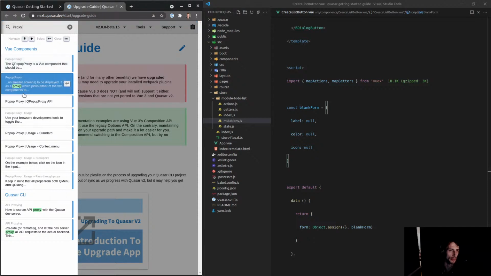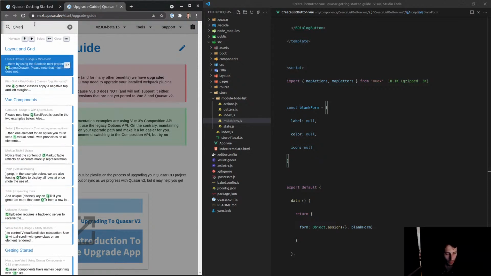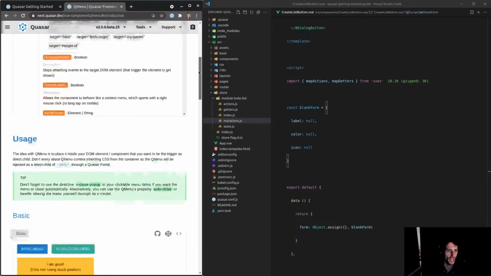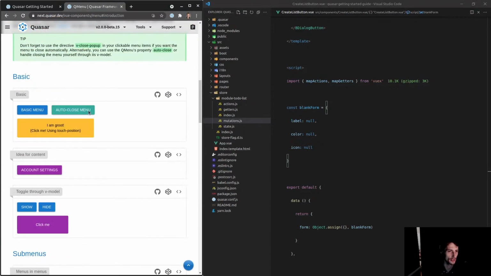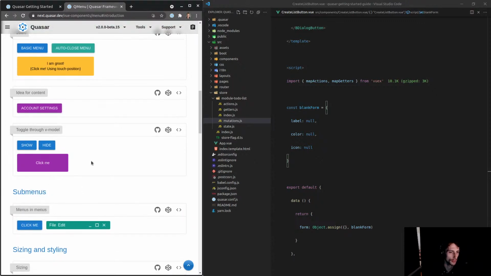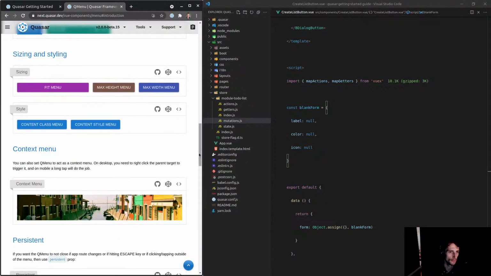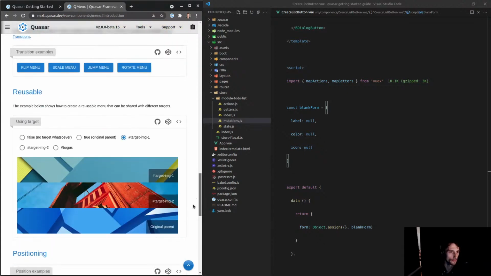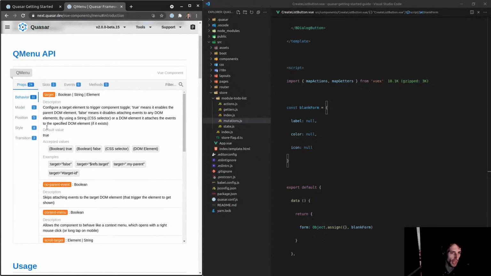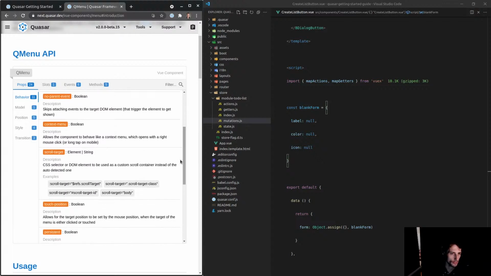I think it's called menu proxy, or pop-up proxy, or Q menu. There's a way you can have a menu where you have to right-click on an area in order to show the menu. Let's have a look at the API here. Behavior. Yeah, okay, and then you just set it to context menu.